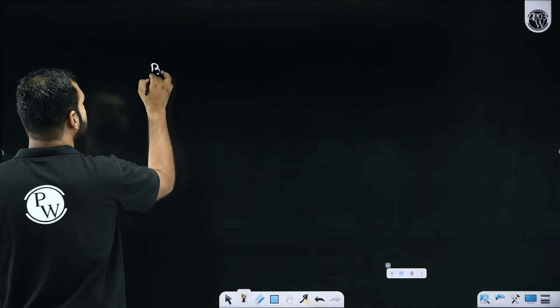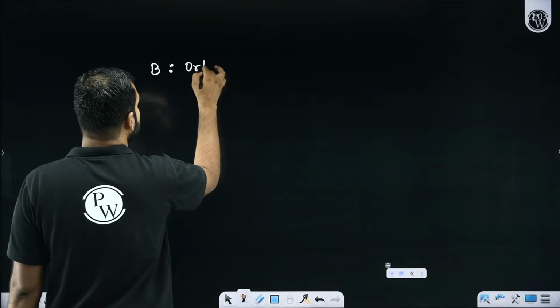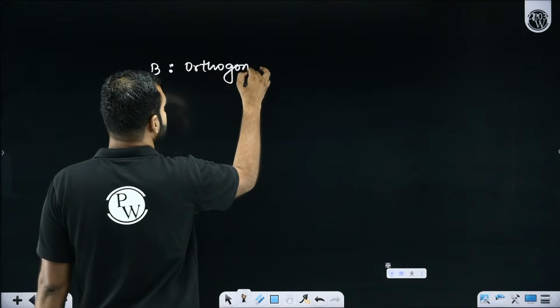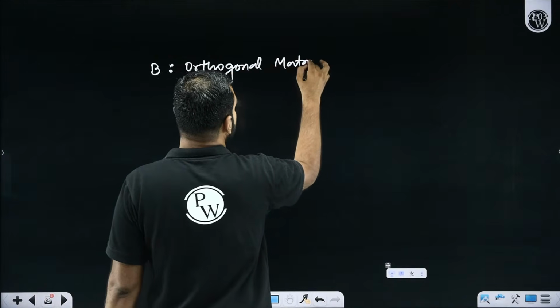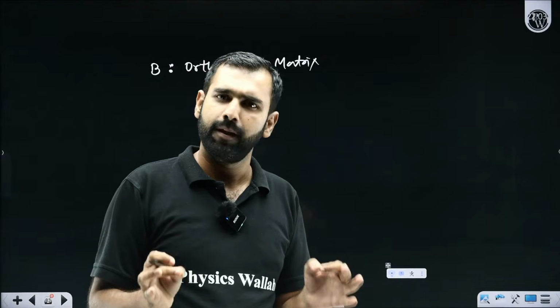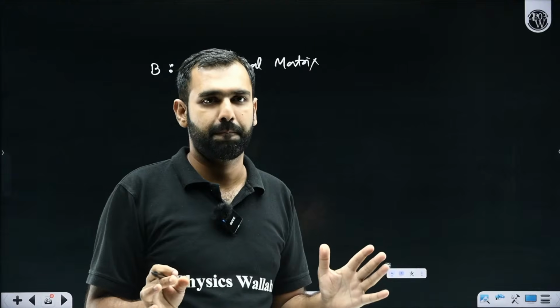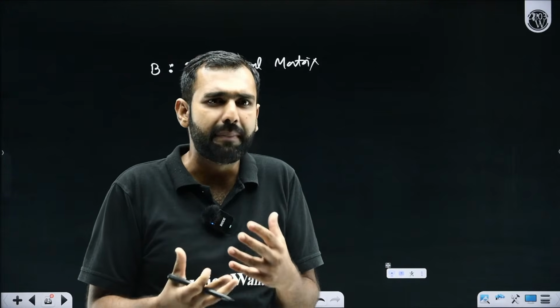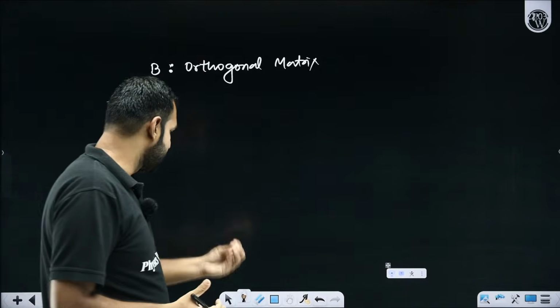Let's say there is a matrix B, which is said to be an orthogonal matrix. This is something really important. A lot of JEE Advanced level questions can be done, trust me, if you know this basic. This is how they use nuances, the minute details.